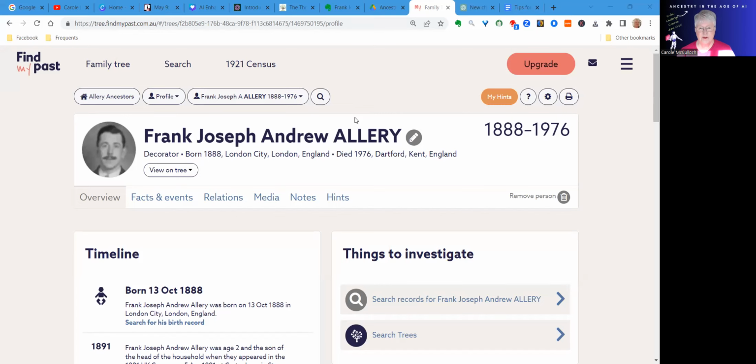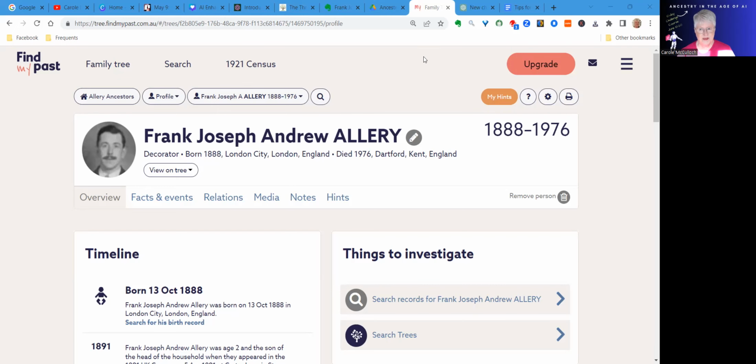You'll notice that I'm already in the page for one of my ancestors in Find My Past. The name is Frank Joseph Andrew Allery. He was one of my great uncles, and I'm now going to use ChatGPT to transform all that I know about Frank into a character sketch, which is something that ChatGPT can do quite well if you give it all the data.